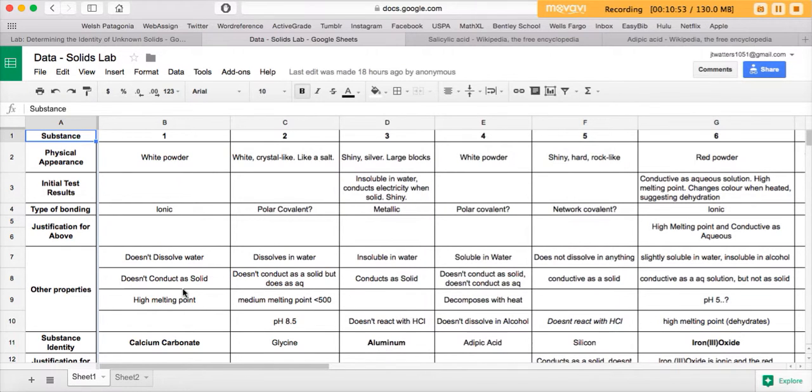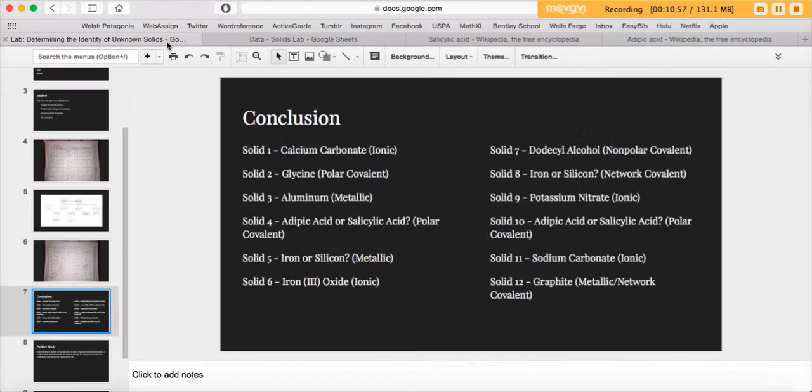These are all indicative of it being ionic. So, I set that aside as being ionic. Wasn't quite sure. Could have either been calcium carbonate, could have been iron 3 oxide, could have been potassium nitrate, or also could have been sodium carbonate. Wasn't quite sure, but we'll get to why I decided that in a minute.